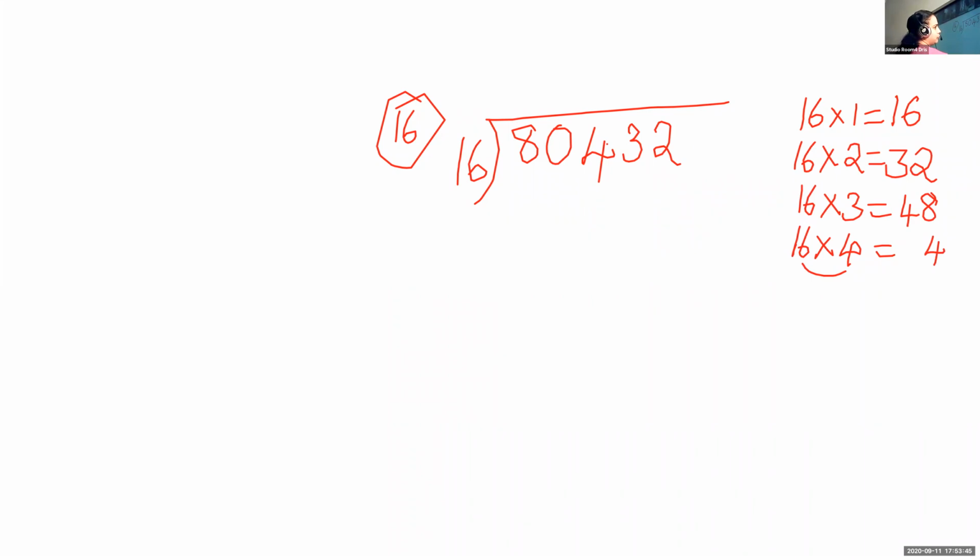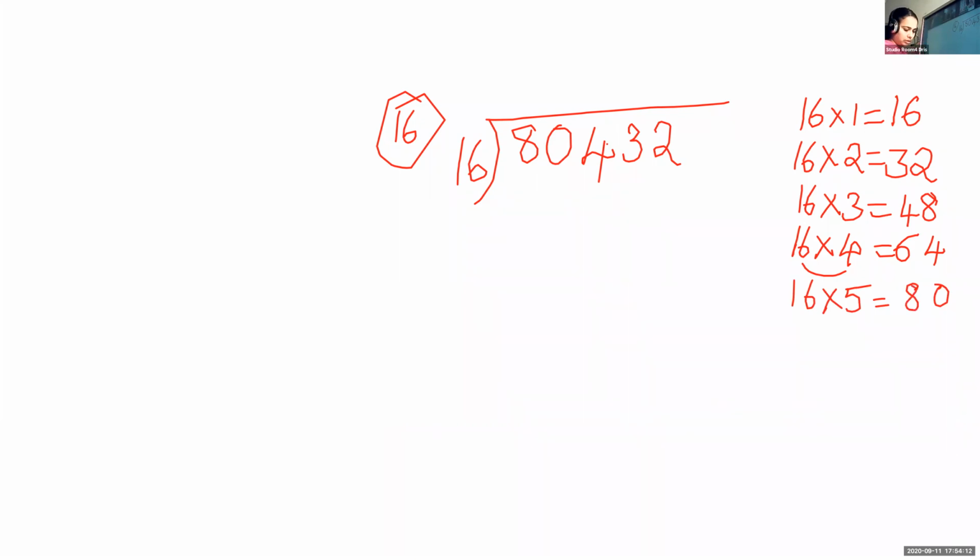Then 4 into 1, 4 plus 2, what's the answer? 64. Yes. Next one, 16 into 5: 6 into 5, 30, carry 3, then 1 into 5, 5 plus 3, 8. So the answer is 80.